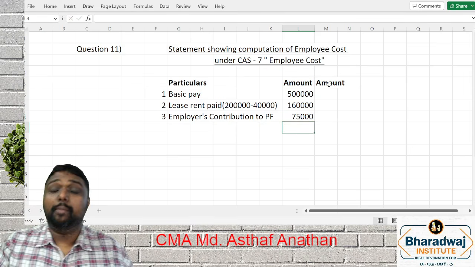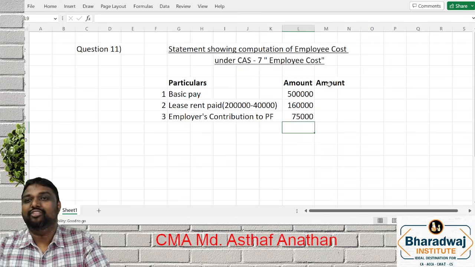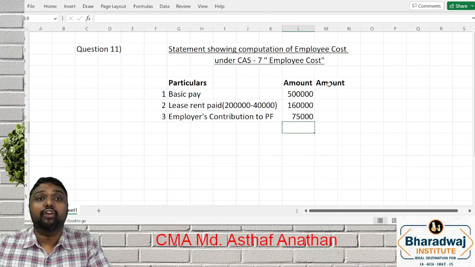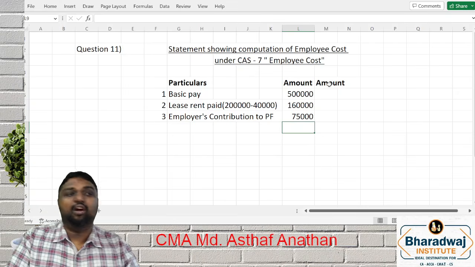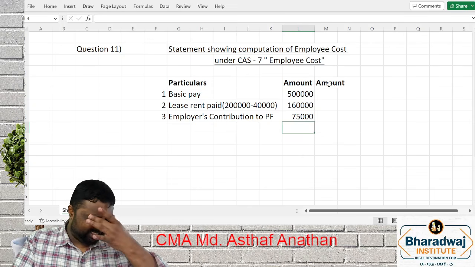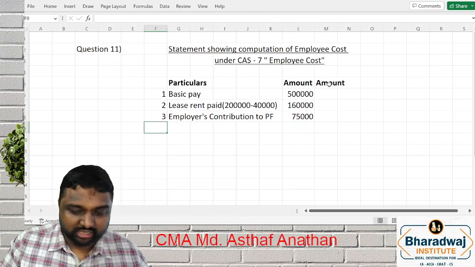Now, employee contribution to PF. We should not consider it; exclude. The reason is very simple. We are considering outflow of employer. Whatever the employee is incurring is not an outflow of employer. So exclude, you don't want to consider. Moving further, what is the next?